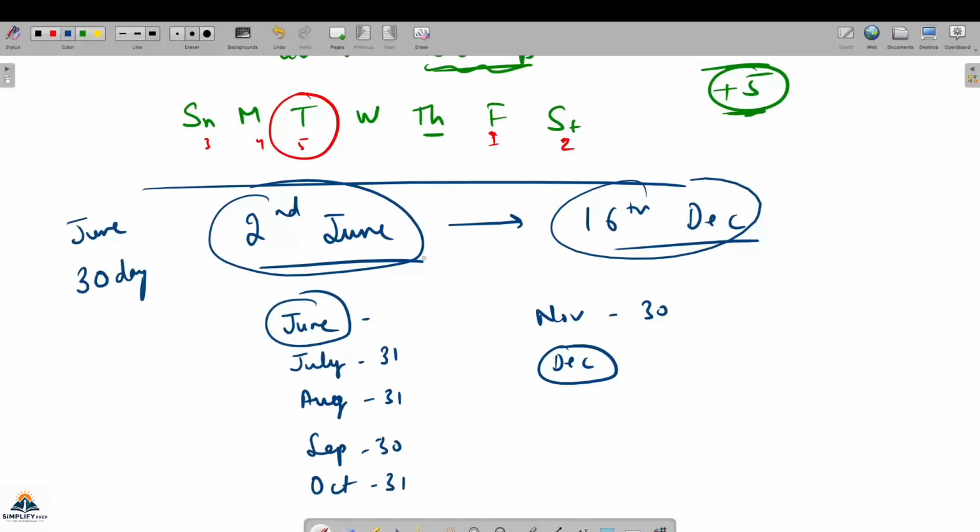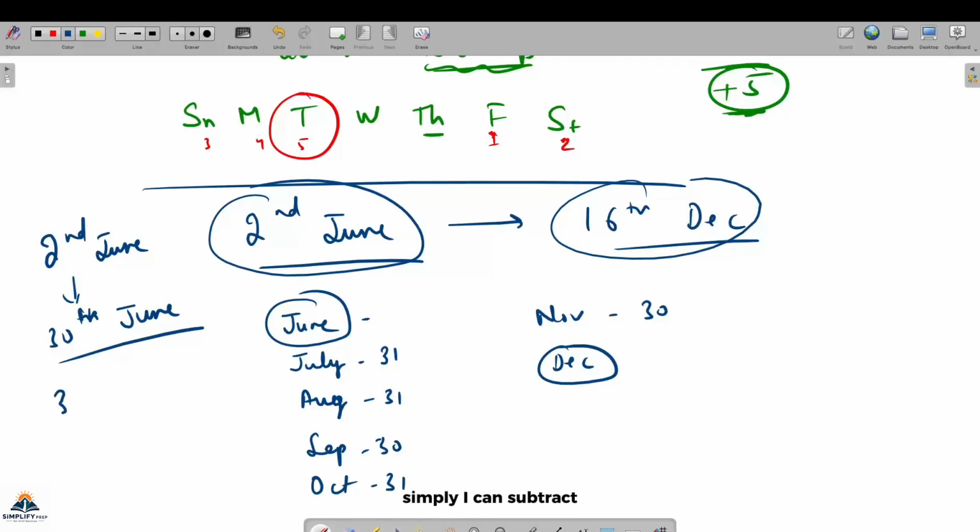But we are seeing the change, that is from 2nd of June to 30th June. Let me rub it first. That is from 2nd of June to 30th of June. How many days have passed? Simply I can subtract. It is 28 days have passed. All right.